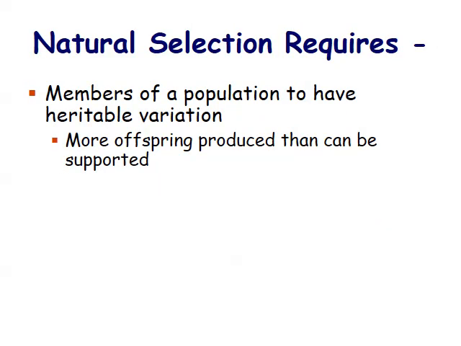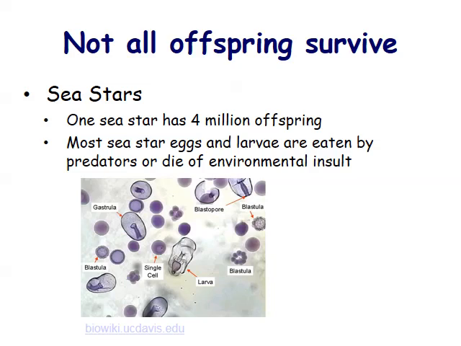For natural selection to occur, it requires that members of a population all have heritable variations. Most species produce more offspring than can be supported. And those that have a particular trait better suited to their environment are the ones that will survive. Let's look at the example of sea stars, commonly known as starfish. Each sea star produces about 4 million offspring. However, most of the offspring are consumed by predators or die due to environmental assault.